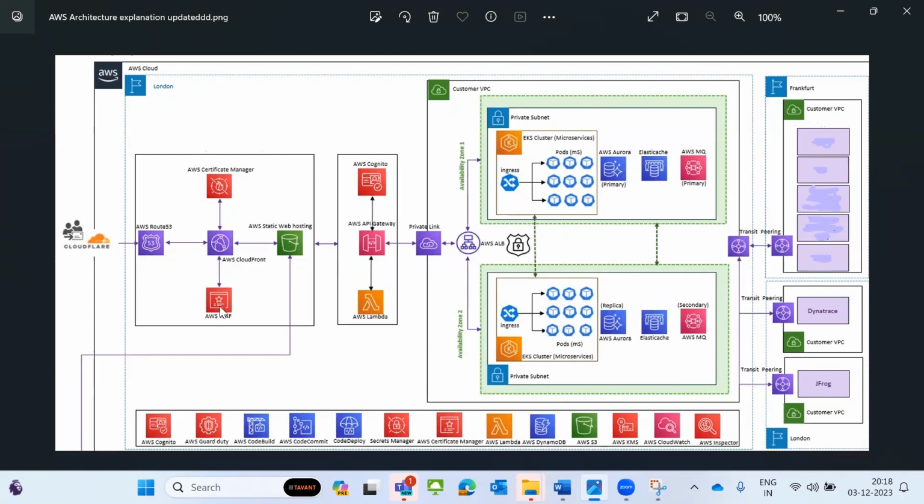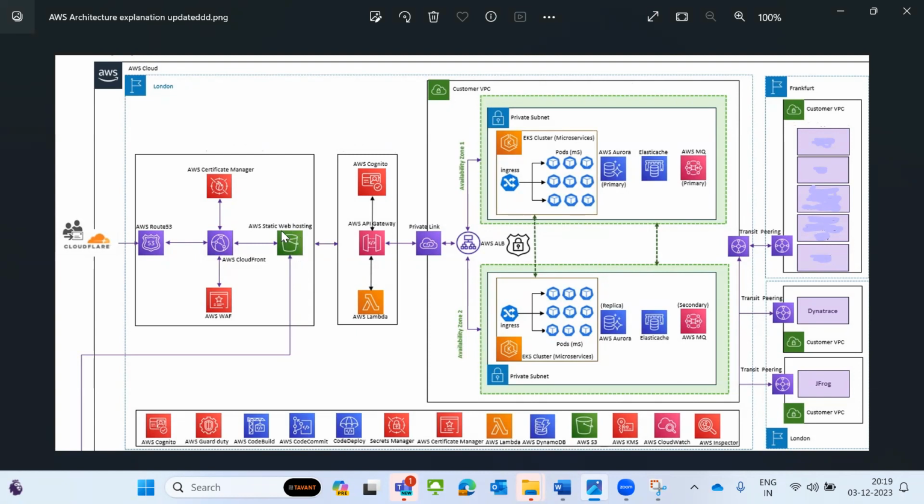And here I am writing web rules, web application firewall rules. Why do I need to write them? If any untrusted incoming IP is coming, I can block it based on these web rules. And for the static website, the content CDN is kept here in CloudFront, and all the static files I keep in an S3 bucket, like JSON, HTML, and JS files, all static file related things.